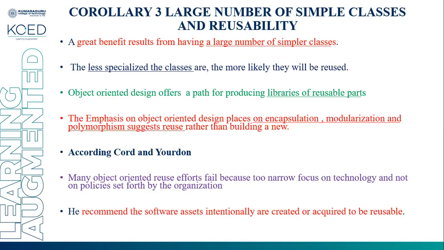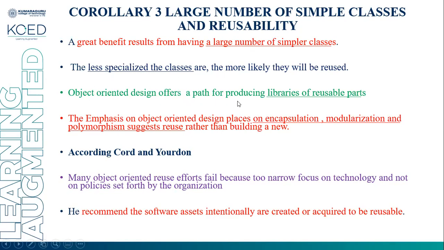Corollary 3: a large number of simple classes and reusability. The great benefit results from having a large number of simple classes. Simple classes means they will have only one purpose. The less specialized classes are, the more likely they will be reused. If the classes are general, they are more likely to be reused.